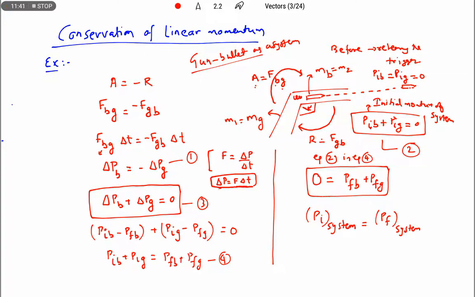That means the conservation is followed. What is meant by conservation? Remains the same. So the initial momentum of the system equals the final momentum of the system.